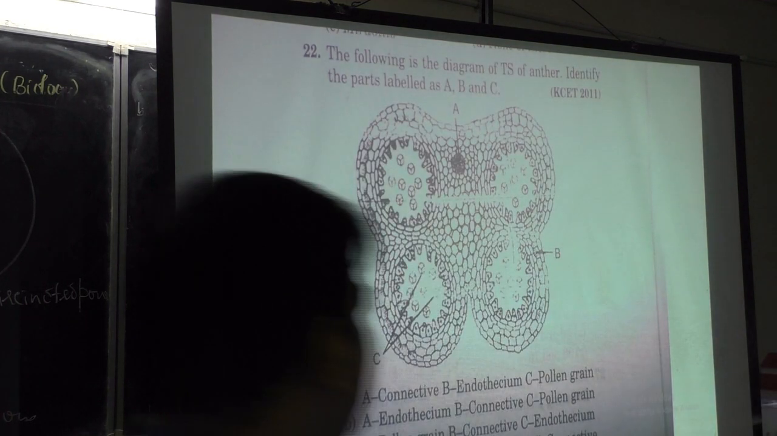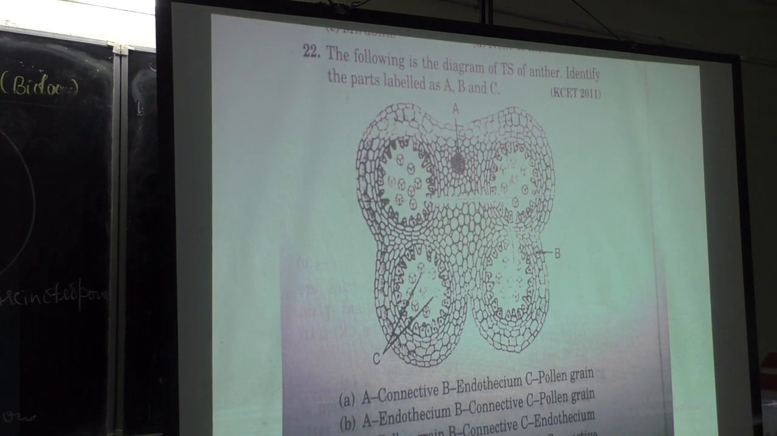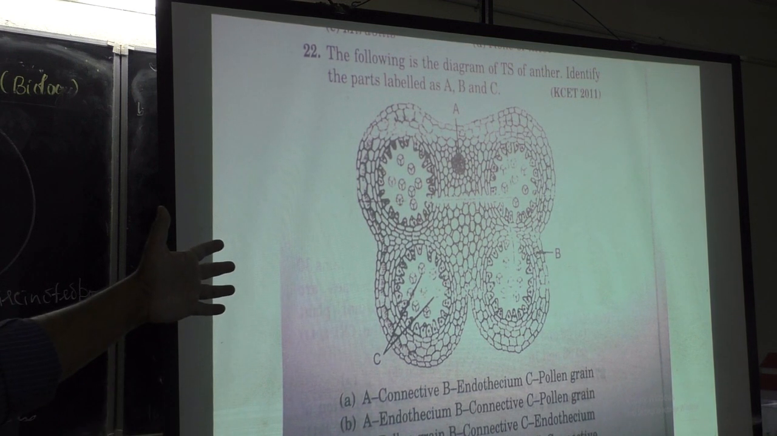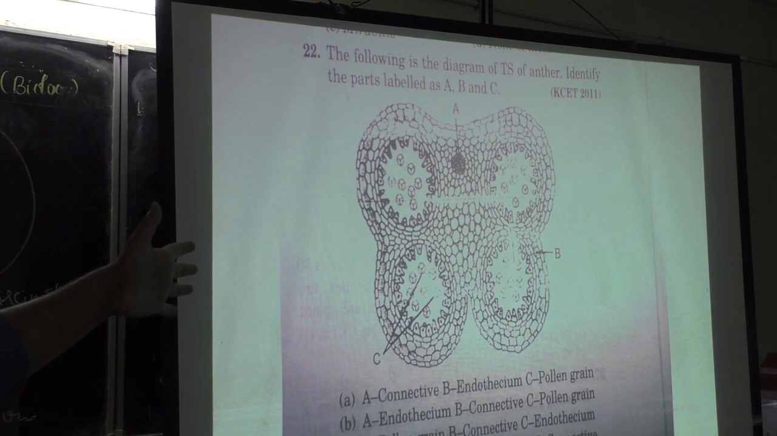Then the next question. This is very simple, based on what we have learned, microsporogenesis. They have given a structure of an anther, a cross section of an anther. The following is a diagram of a TS or transverse section of an anther. Identify the parts labeled as A, B and C. They have already labeled there, you just have to identify which part that was.